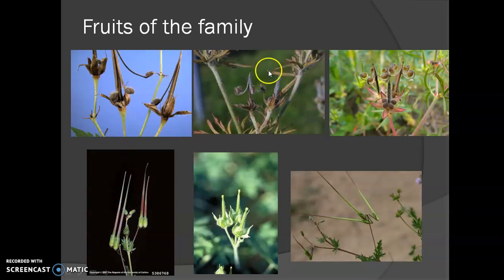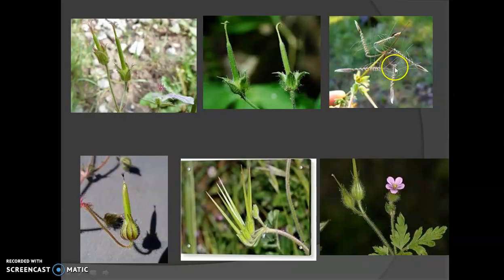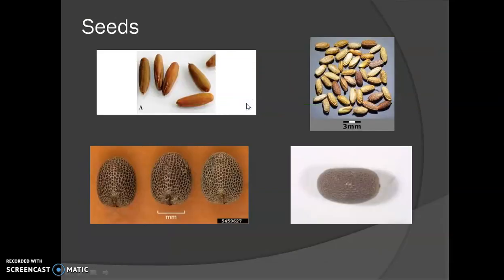When they get dry, it looks like that, and it splits the carpels like that, which helps them at the time of seed dispersal. See that? The dry schizocarpic fruits help them at the time of seed dispersal.